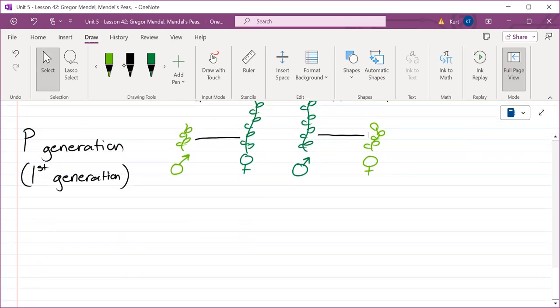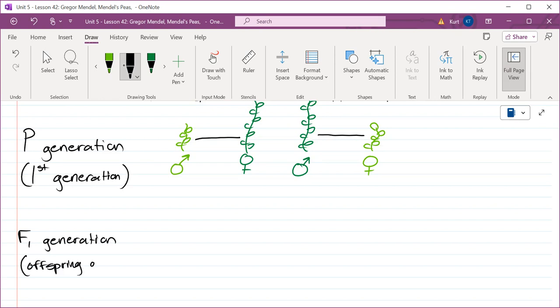Now, according to the blending concept of inheritance, what type of offspring should the short and the talls make? Medium. Not a single one ended up like this. And he made hundreds and hundreds of seeds. Not a single one was medium. Not one. And this next generation is called the F1 generation. If your parents are the P generation, then you guys are the F1 generation. This is the offspring of P. We call it F1 or filial one.